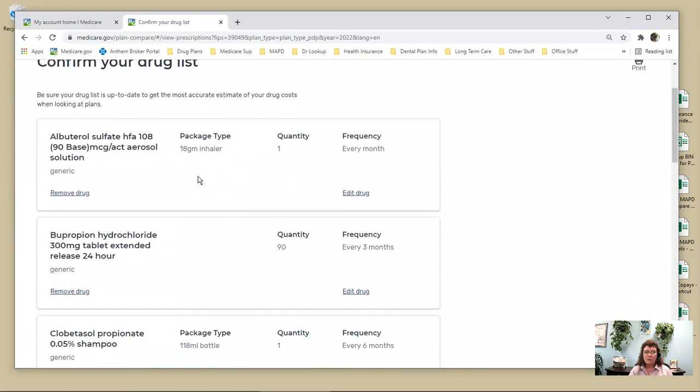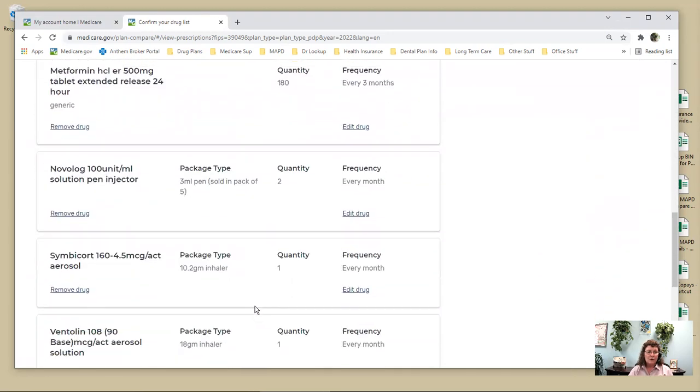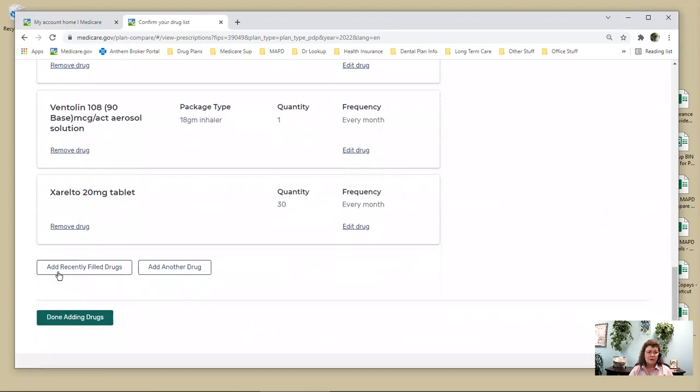Now, this is not what this person takes at all. We have tromped around in this many times, but we've put in examples of a list of medications that we want to go over with you. So if your list has drugs in it, it's probably because we put them there in the past or you put them there. If you don't have any drugs listed here, you can click on this recently filled drugs, and that will bring up the drugs that you've taken and had filled recently in the last 12 months, and you can click on those and it will add it to your list for you.